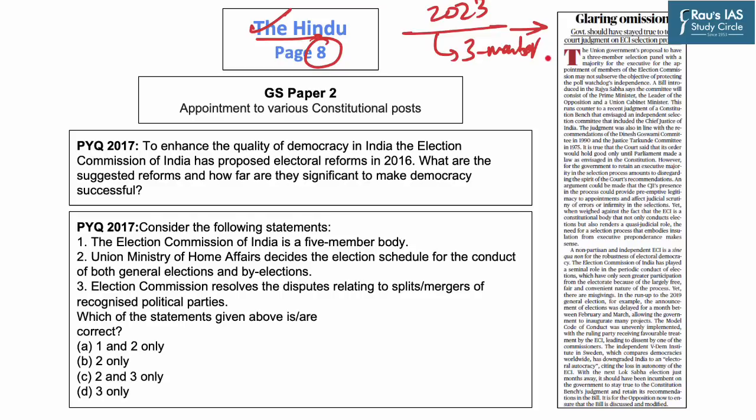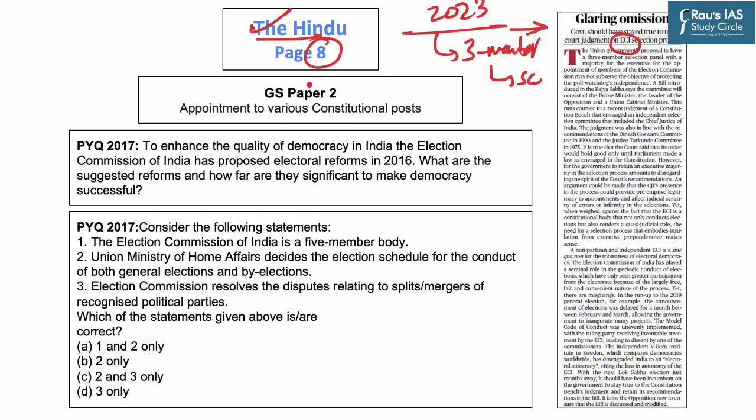The Election Commission of India has played a seminal role in the periodic conduct of elections, which have not only seen greater participation from the electorate, but also because this process is largely free, fair, and convenient in nature. Hence, in order to make the appointment process for members of the Election Commission fair, the Supreme Court recently passed a judgment that envisaged an independent selection committee which must also include the Chief Justice of India. However, as per this article, the move by the government goes against the Supreme Court judgment.